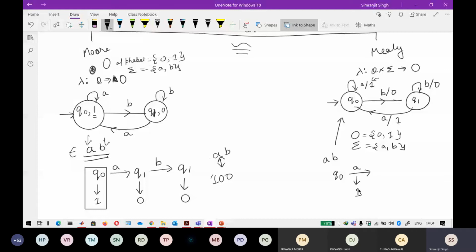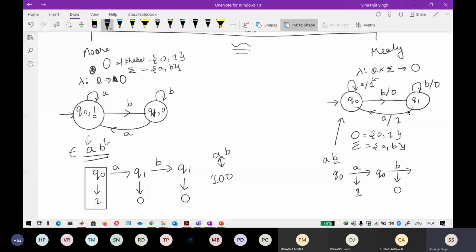I haven't reached the next state, but I have outputted 1 here, so it just stayed at the Q node. After getting an input of B on the Q node, it outputs 0. So without reaching the further state Q1, I have outputted on the input, because the output is placed alongside the input. On the transition of B, I directly output 0 and reach the state Q1.